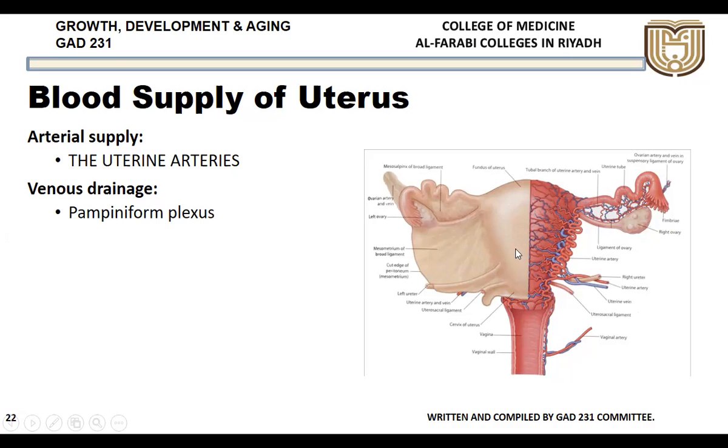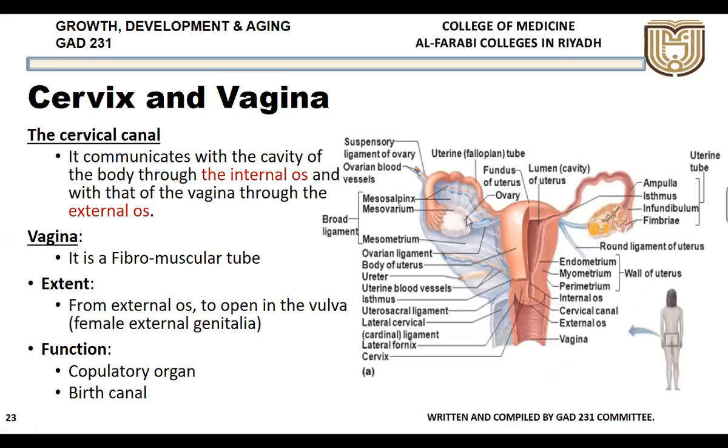They are paired on either side, both sides, and they form a network. Coming to the venous drainage, it forms a venous plexus. If you see here, there are multiple veins. All these veins form a plexus, which will drain into the uterine vein. So here is the uterine artery, this is the uterine vein, which are the main artery and vein supplying the uterus.